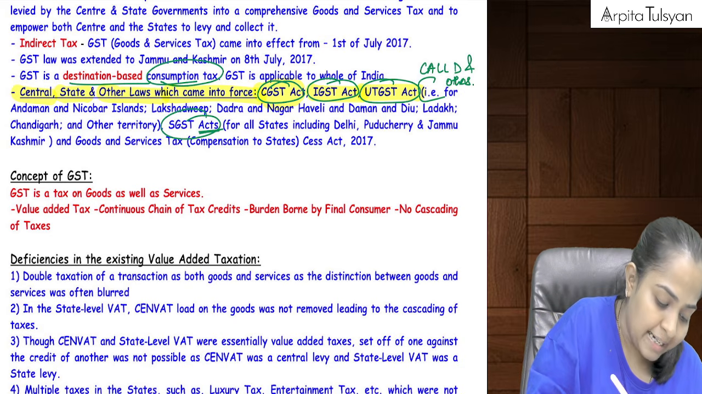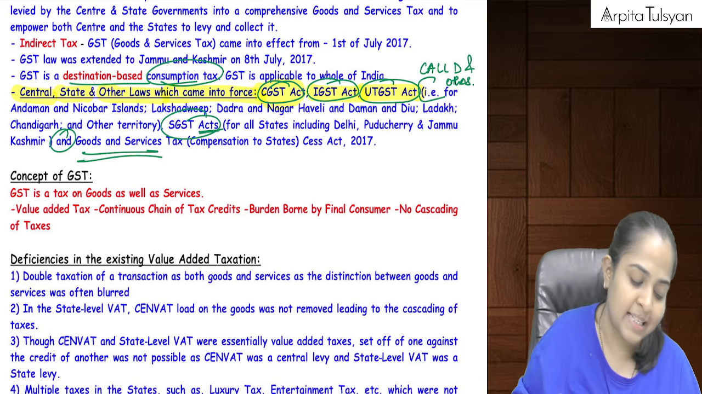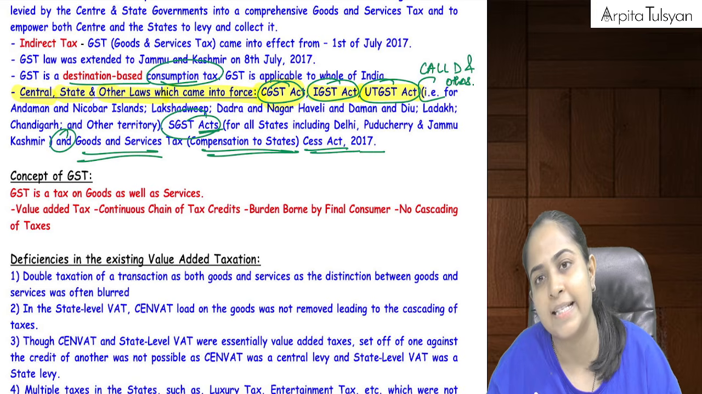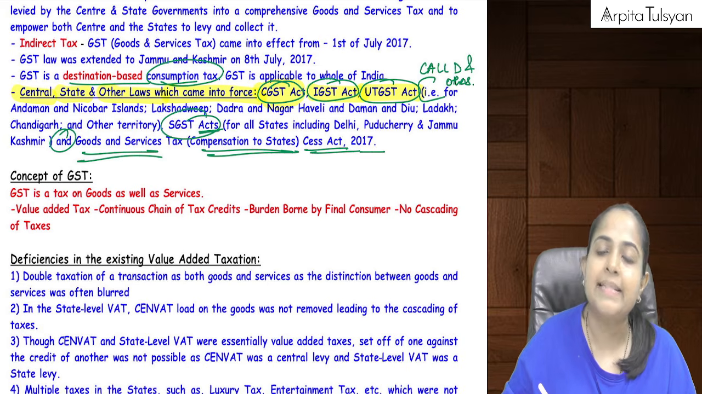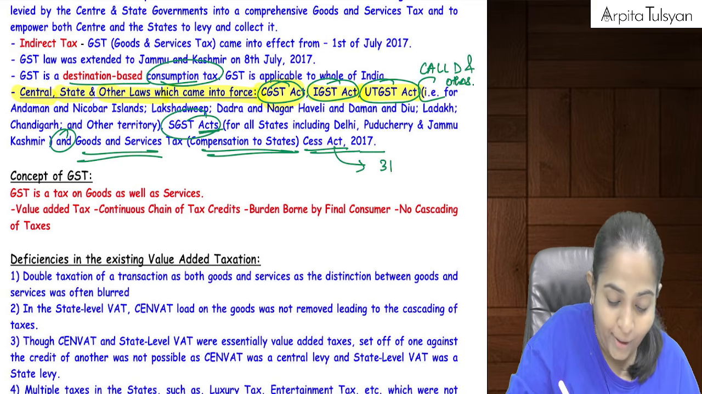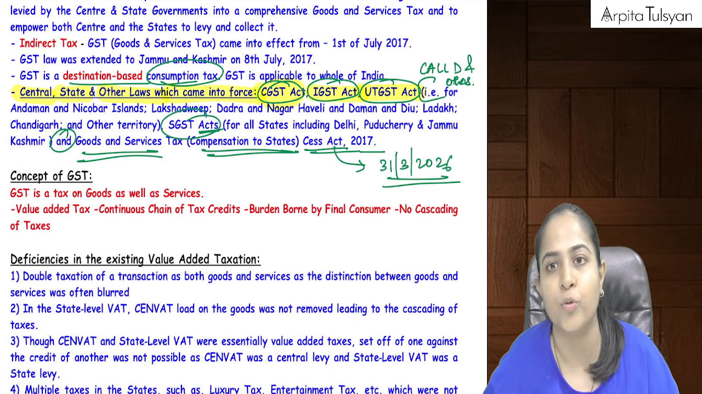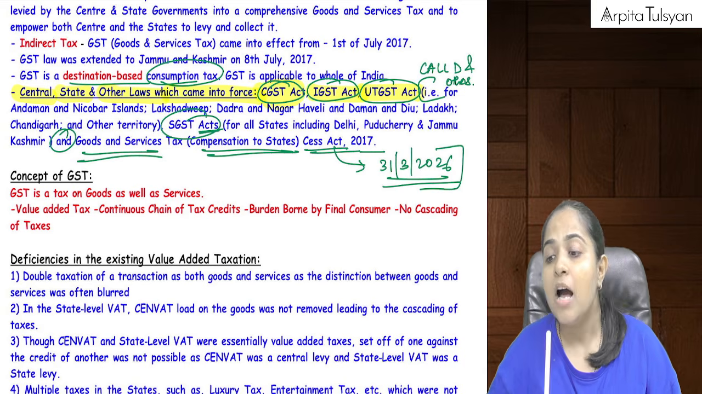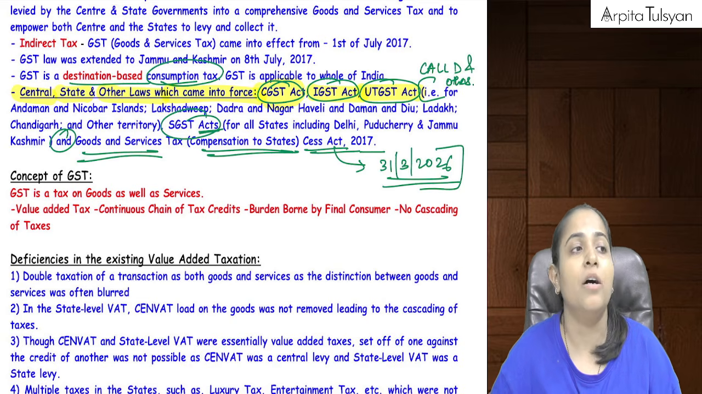And one more act was there, called the GST Compensation to States Cess Act 2017. Basically this act is going to die. It has already gone, actually, on 31st March 2026. It was introduced in 2017, but it expired on 31st March 2026. This act came into picture basically to compensate the states.